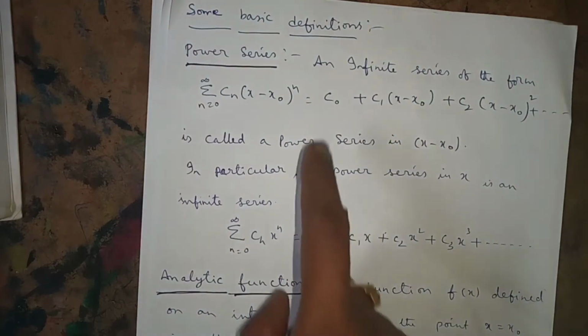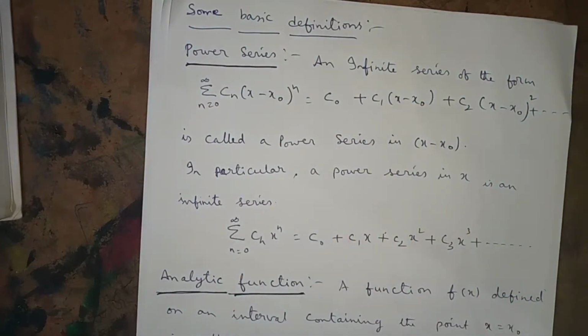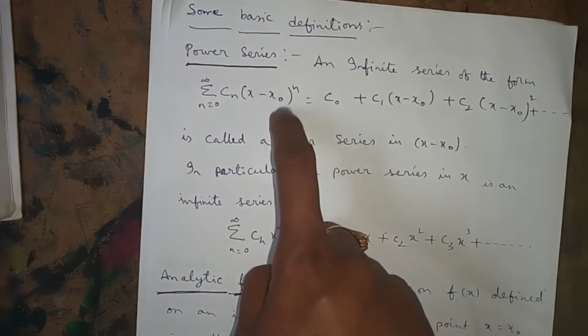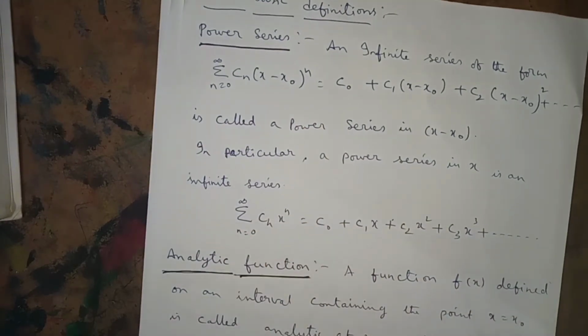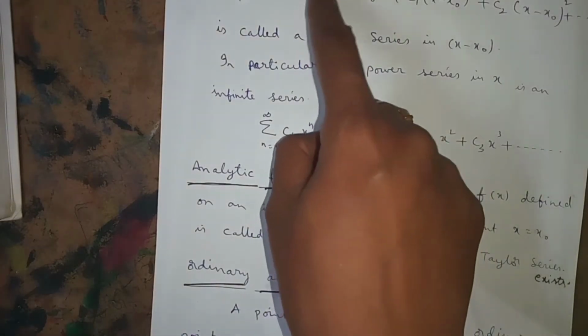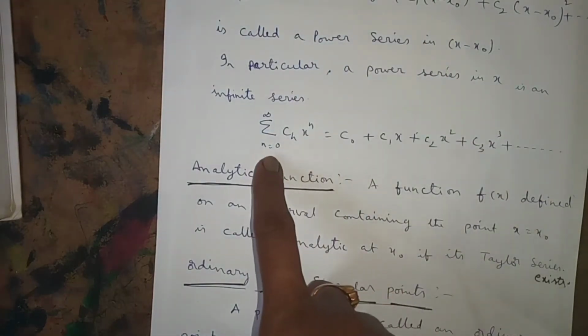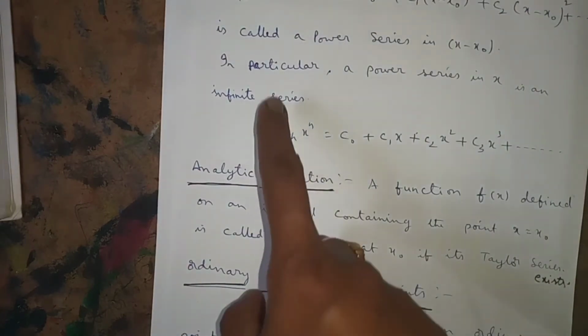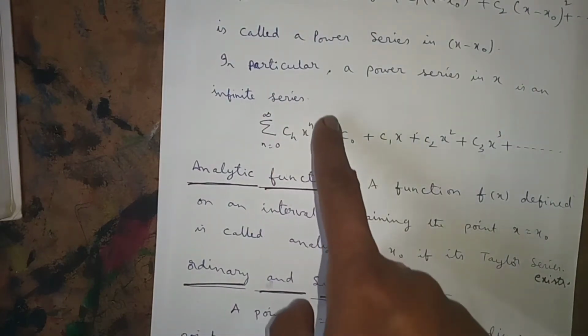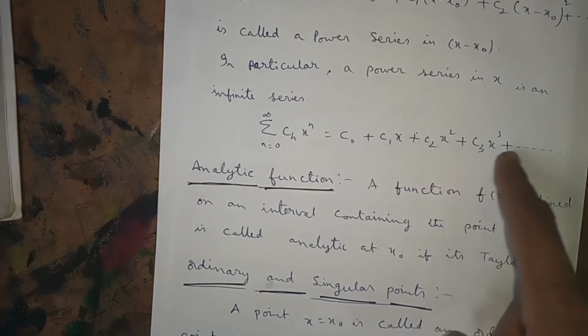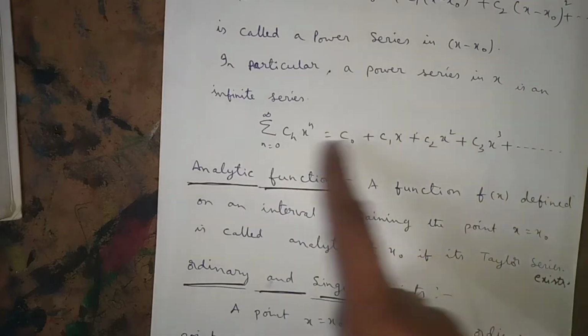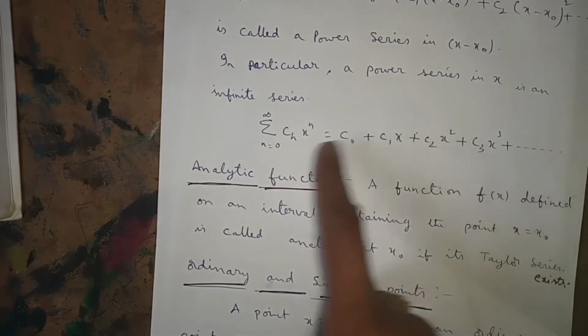In particular, if you take x naught as 0, that means x naught equals 0, this equation becomes sigma n equals 0 to infinity Cn x to the power of n, which equals c naught plus c1x plus c2x square plus c3x cube, and so on, up to Cn x to the power of n. This is the power series definition.